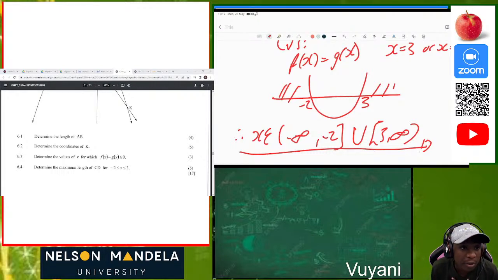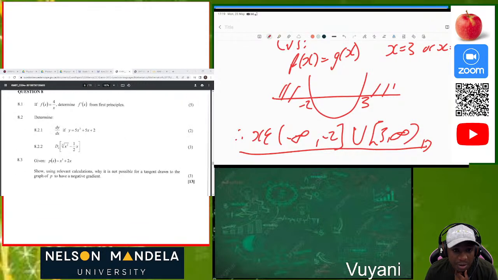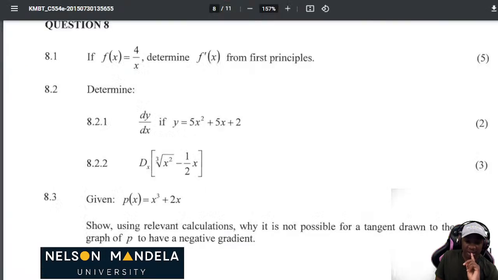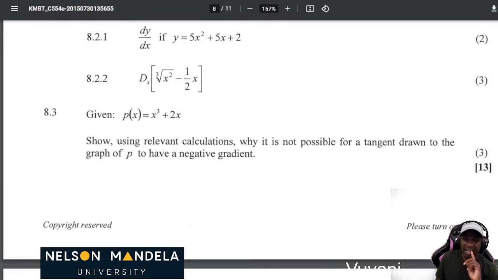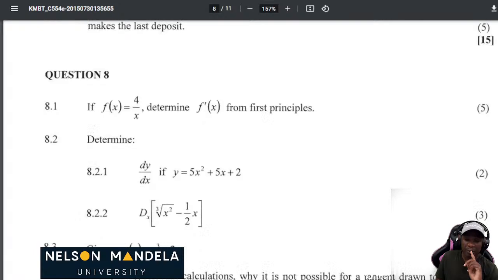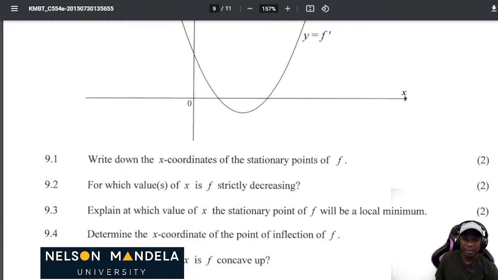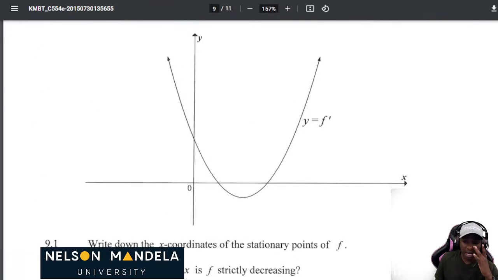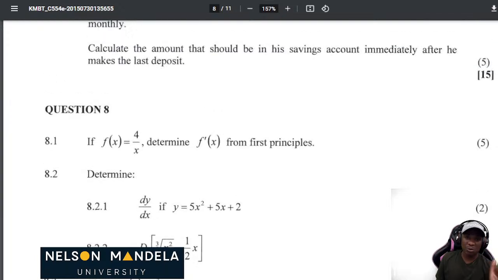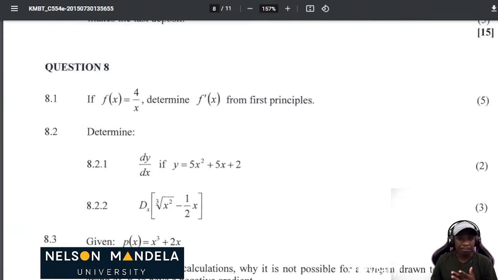All right. Now let's do calculus, guys, because of time. Let's do calculus. Here we go. Calculus. This is where you must pick up marks. This is the easiest topic. We're just gonna do question 8 due to time and finish question 8. Next time we'll do question 9 and question 10.